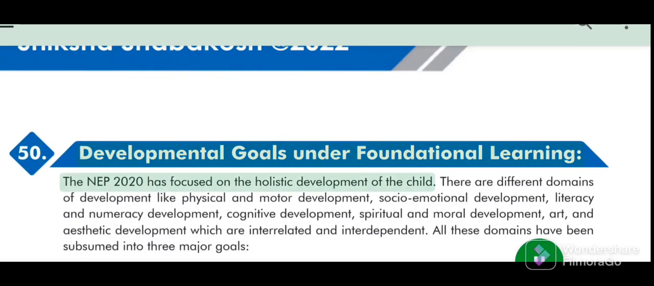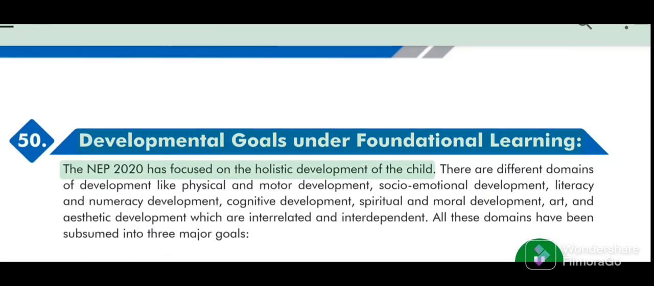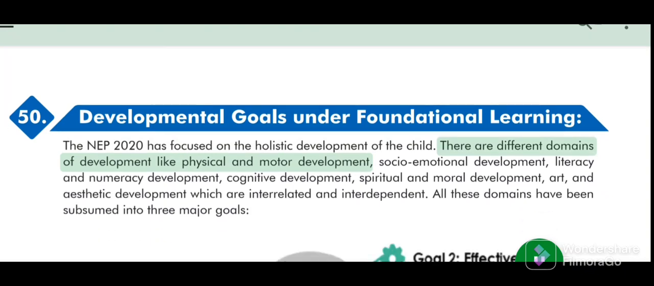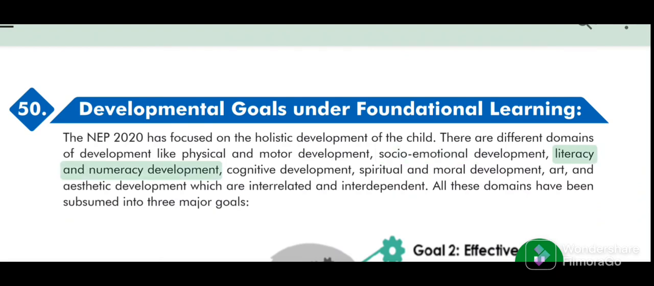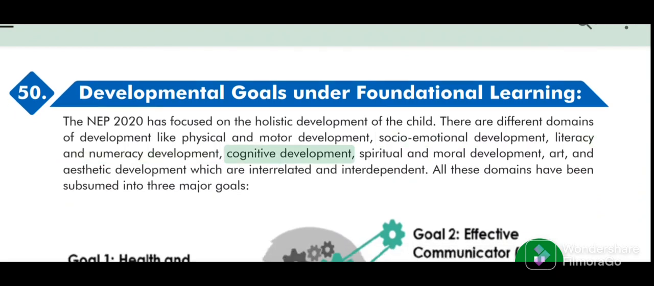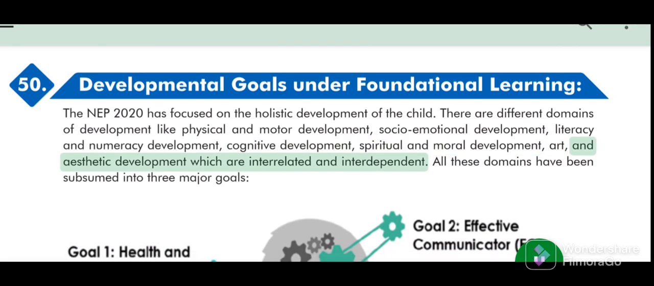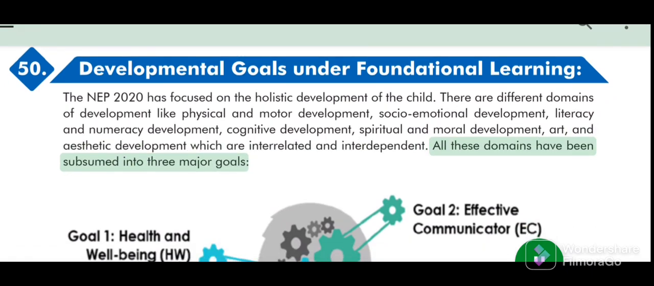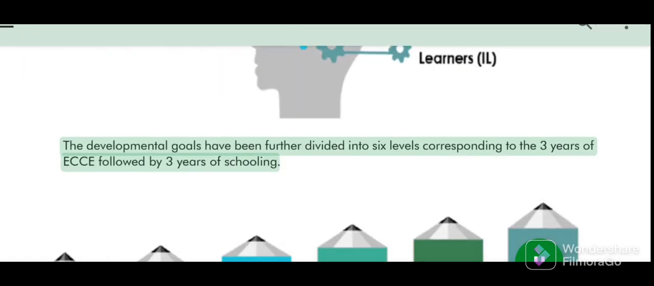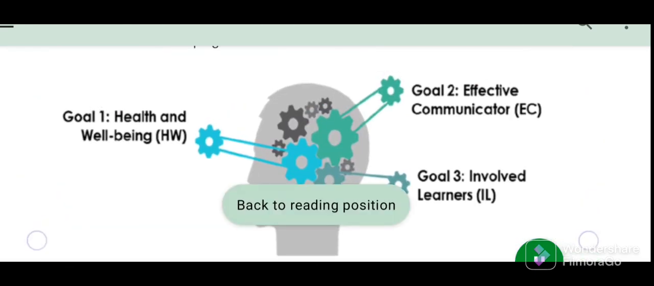50. Developmental Goals under Foundational Learning. The NEP 2020 has focused on the holistic development of the child. There are different domains of development like physical and motor development, socio-emotional development, literacy and numeracy development, cognitive development, spiritual and moral development, art and aesthetic development which are interrelated and interdependent. All these domains have been subsumed into 3 major goals. The developmental goals have been further divided into 6 levels corresponding to the 3 years of ECE followed by 3 years of schooling.